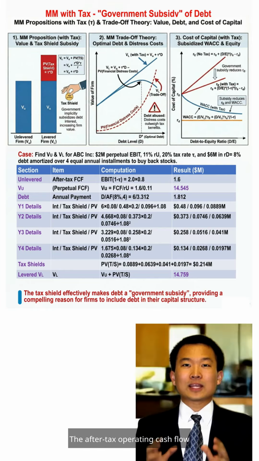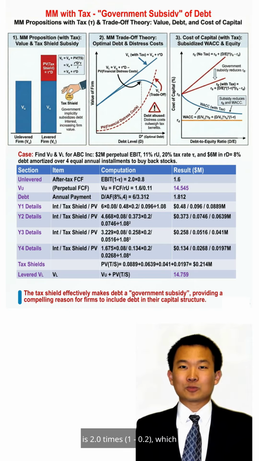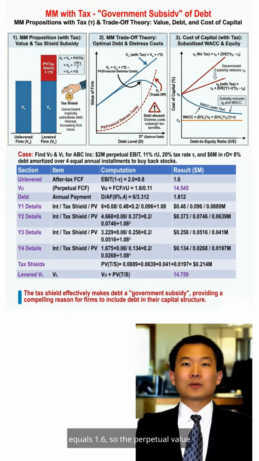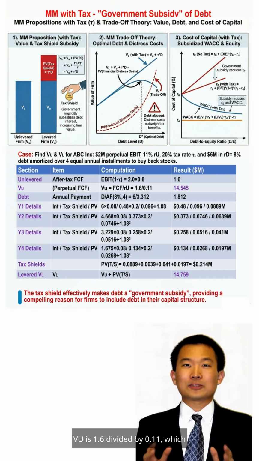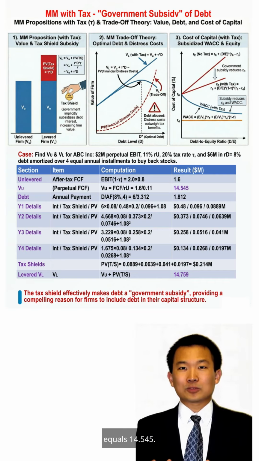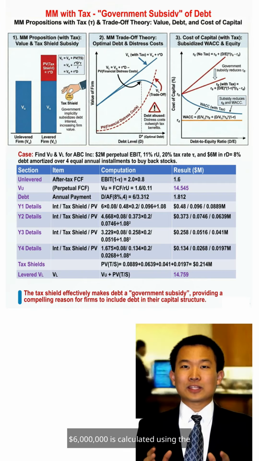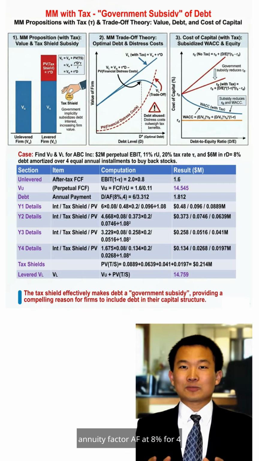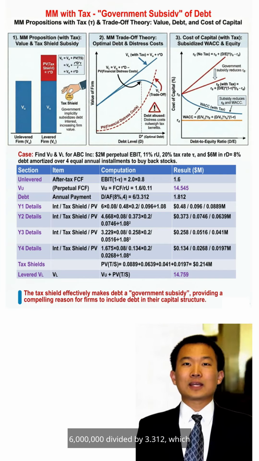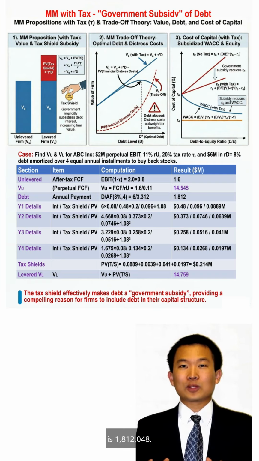The after-tax operating cash flow is 2.0 times 1 minus 0.2, which equals 1.6. So the perpetual value V_U is 1.6 divided by 0.11, which equals 14.545. Second, the annual repayment amount, C, for 6 million, is calculated using the annuity factor, AF, at 8% for 4 years, which is 3.312. So C equals 6 divided by 3.312, which is 1.812.